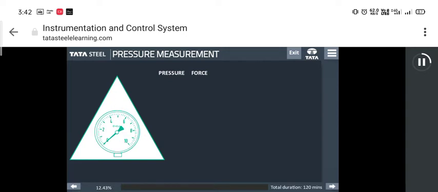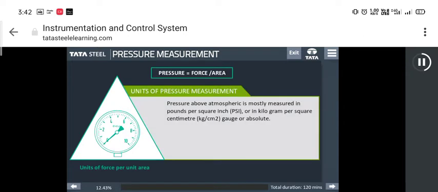Let us look at the concept of pressure measurement. Pressure is related to force. We can calculate one if the other is known by using the physics equation, that is, pressure is equal to force divided by the area, or units of force per unit area.